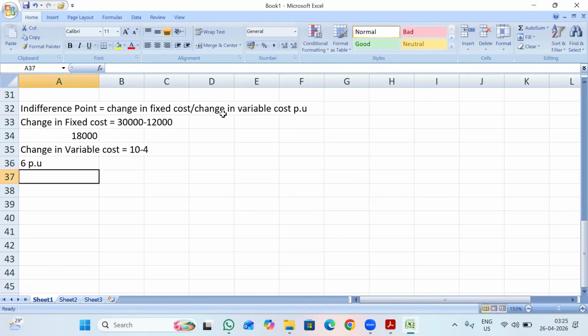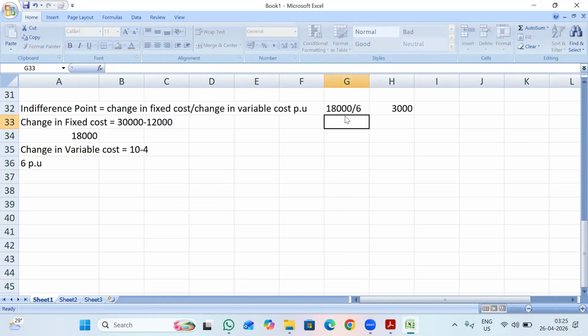So let us apply this formula. Fixed cost is 18,000 divided by 6. So here I'm getting 3,000 units. The result is in units, that is 3,000 units. So the indifference point is 3,000 units.